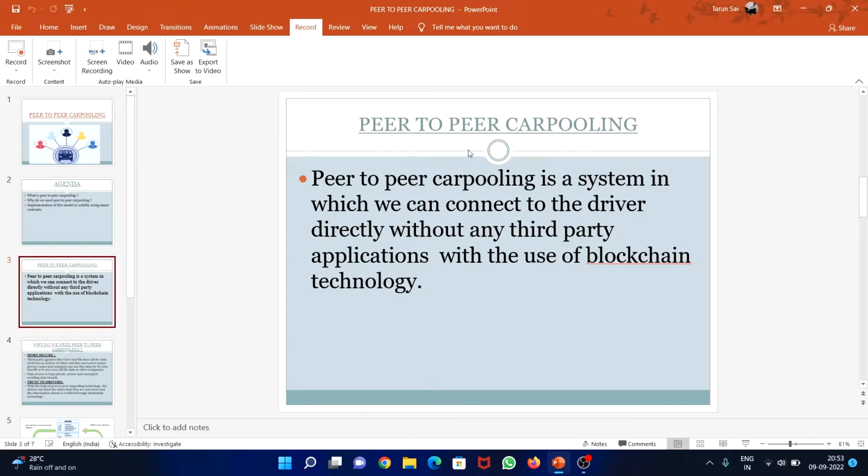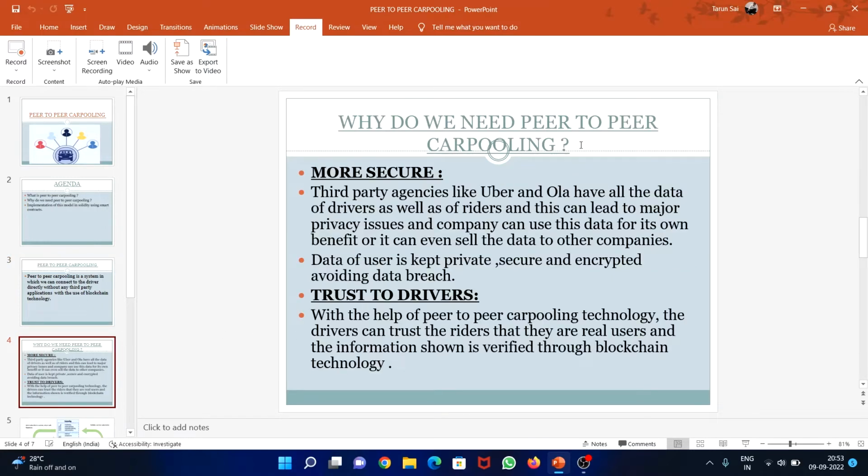Let us see about peer-to-peer carpooling further. It is a system in which we can connect to the driver directly without any third-party applications, with the use of blockchain technology. First of all, why do we need peer-to-peer carpooling? As I have told you earlier, but I want to tell you once again in a more detailed manner. Third-party agencies like Uber and Ola have all the data of drivers as well as riders, and this can lead to major privacy issues. The company can use this data for its own benefit, or it can even sell the data to other companies.